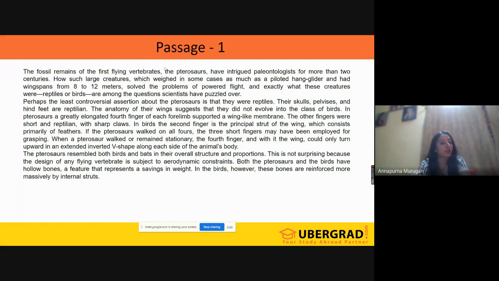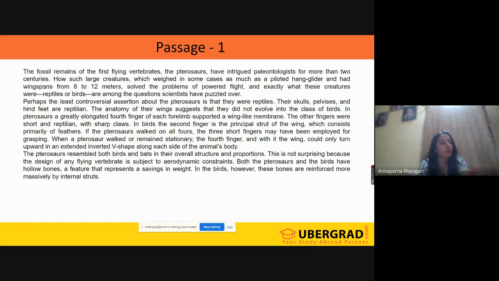And what is the argument? Whatever fossil remains they have got, that has confused, intrigued paleontologists for more than 2 centuries. That means it has confused paleontologists, or is putting them in a difficult situation of analyzing these things. So what is the argument, guys? This complete sentence itself is giving you the argument.